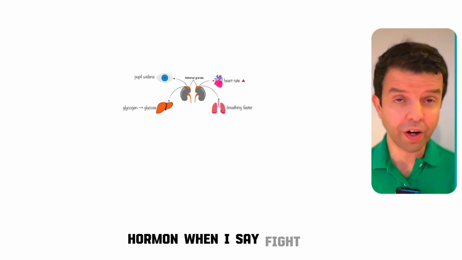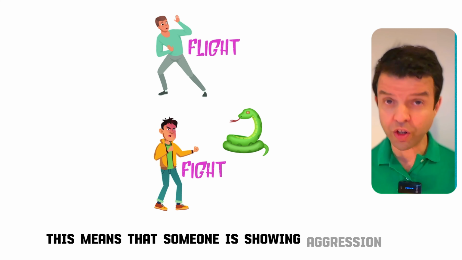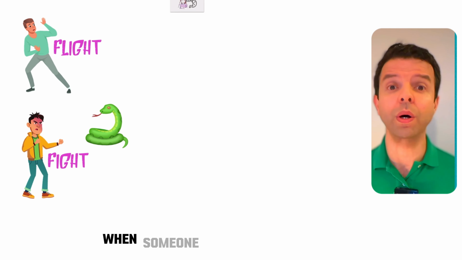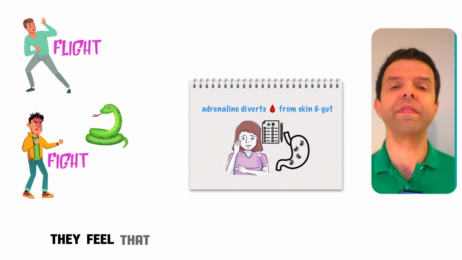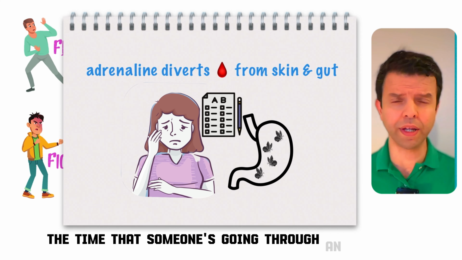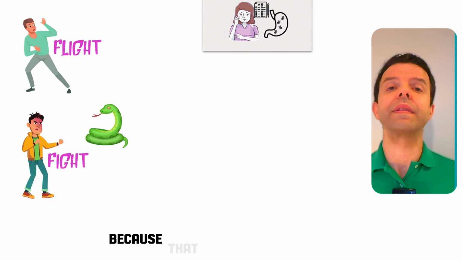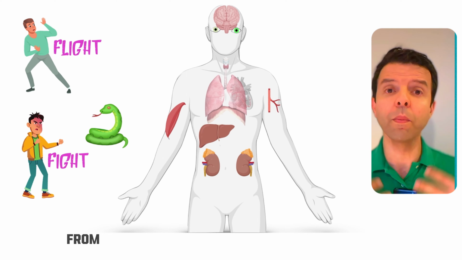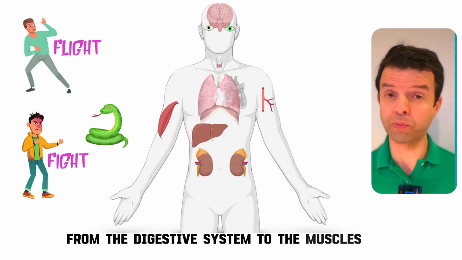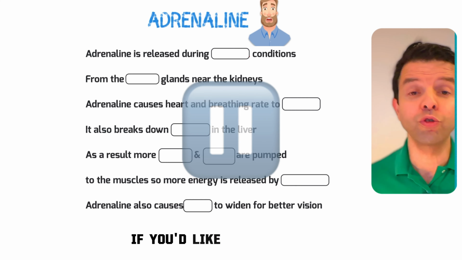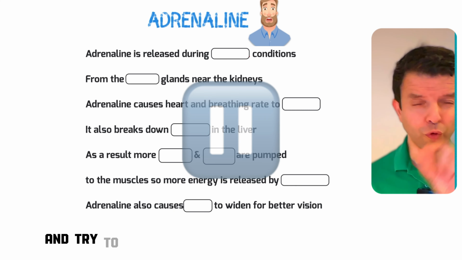When I say fight, this means that someone is showing aggression or anger, and flight if someone is scared. Now, many times when someone is feeling scared, they don't have the urge to eat. They don't feel hungry. That's like the time when someone is going through an exam. The reason is that when someone has adrenaline, the adrenaline diverts the blood from the digestive system to the muscles, because the muscles and brain are far more important at this moment. If you'd like to do this, pause the screen and try to fill in those blanks.